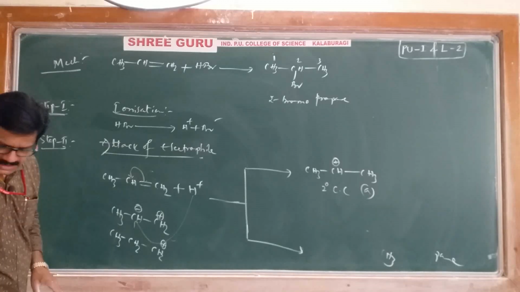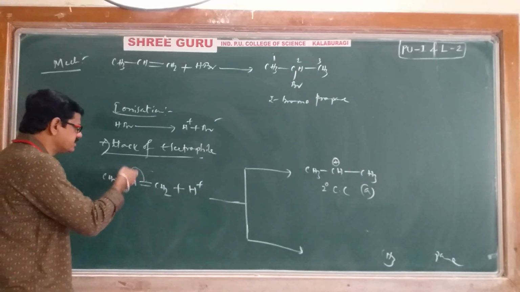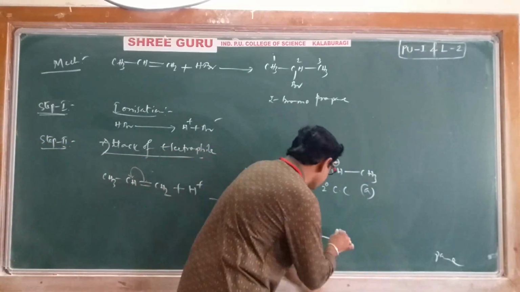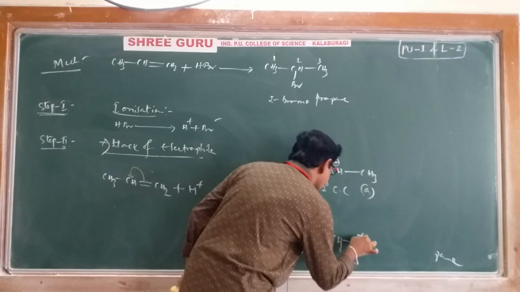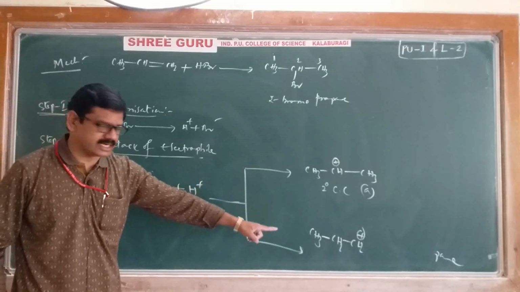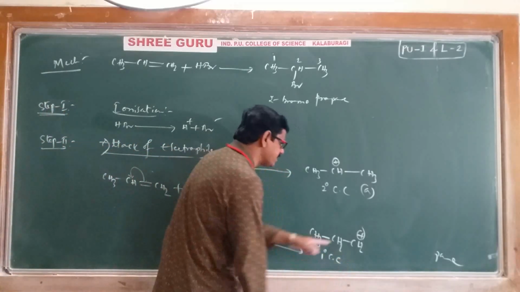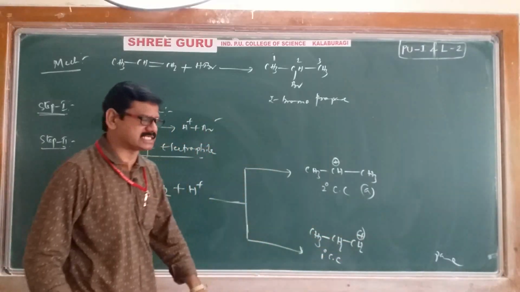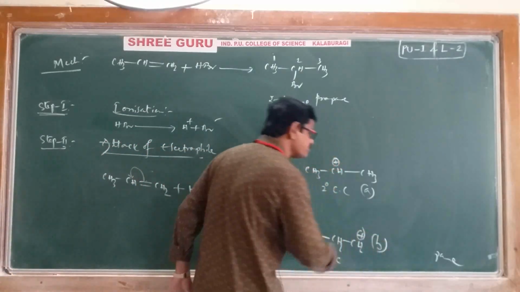So you will get CH3, CH2, CH2 plus. Again we are getting a carbocation, and this carbocation is a primary carbocation, because the positively charged carbon is having only one other carbon atom. This is another possibility, possibility B.